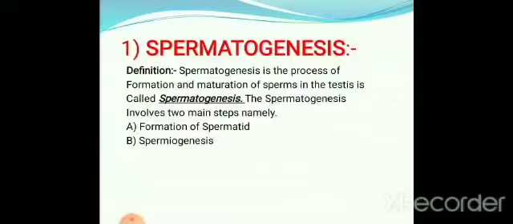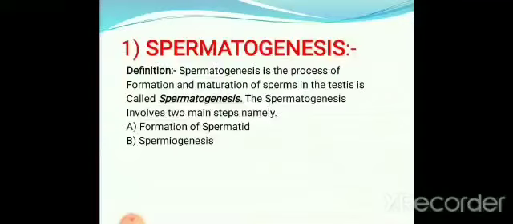Spermatogenesis means the process of formation and maturation of sperms in the testes, the male gonad.